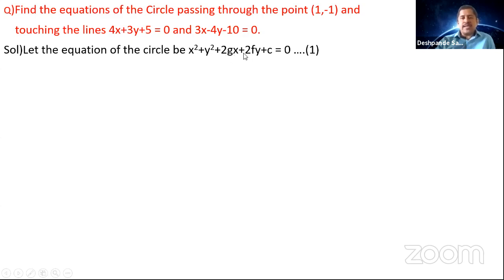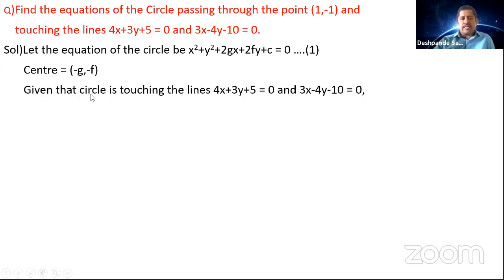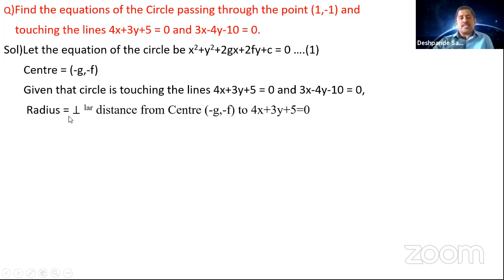So what is the center here? Minus g, minus f. What is the radius? Root over g square plus f square minus c. So center is (-g, -f). Given that circle is touching the lines 4x + 3y + 5 = 0 and 3x - 4y - 10 = 0. So the circle is touching, so it means that the radius should be equal to the perpendicular distance. So radius is equal to perpendicular distance from which center? (-g, -f) to the first line.